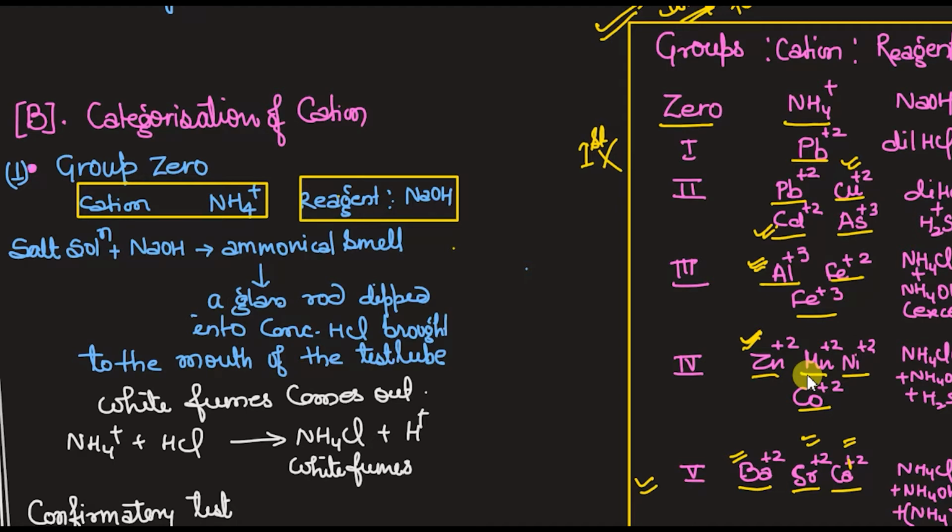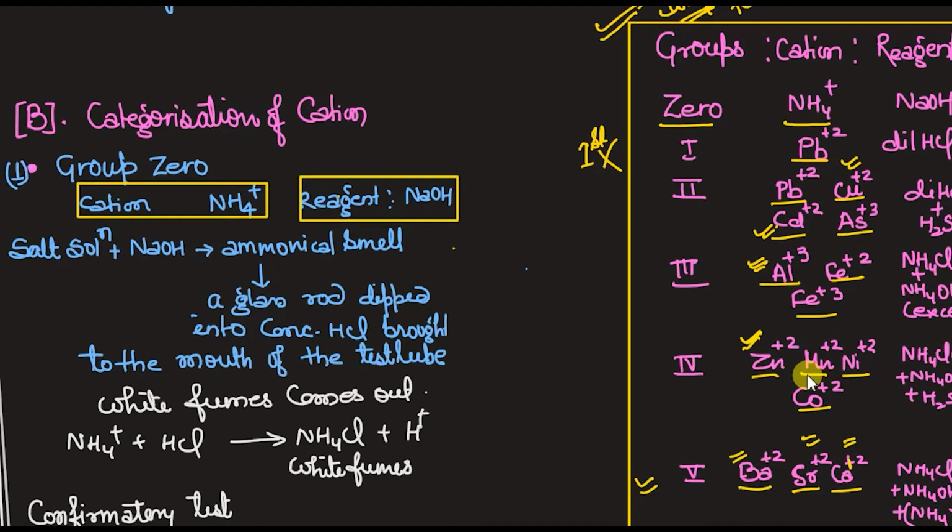In group 2, we identify copper plus 2 or Cd plus 2, but Cd plus 2 again we don't use that much because it is carcinogenic. So we basically use only copper plus 2. In group 3 we identify only aluminium plus 3. In group 4 we identify only zinc plus 2. In group 5 we have to identify all 3. And group 6 has only Mg plus 2.